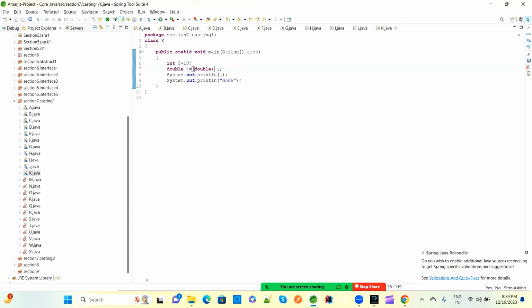If you provide this also, it's not an issue, because before that we provided what type of value I want to convert. So either this int I value we are converting to double. If you have defined it before that, that is fine. The compiler knows you want the integer converted to a double, and you are assigning it to the double j value. So that is fine. And if you are not providing this, the compiler also does not have any issues, because we are converting from lower to higher. So upcasting will happen.